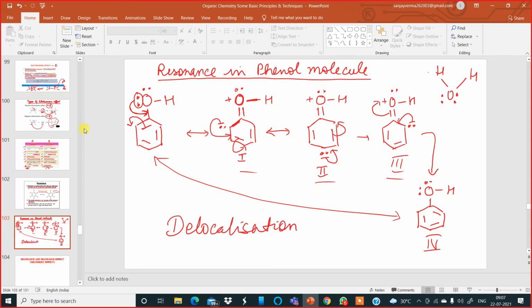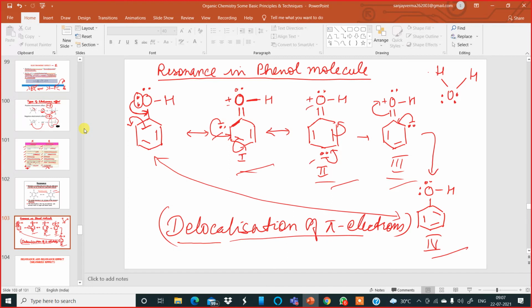Resonance means delocalization of pi electrons. This is what you have to keep in mind. So I have shown you the example of resonance in phenol. Now, if you define it, it is a phenomenon in which a molecule is represented by several electronic structures, which are electronic because they are carrying charges: positive charge, negative charge, positive charge, negative charge, and so on.